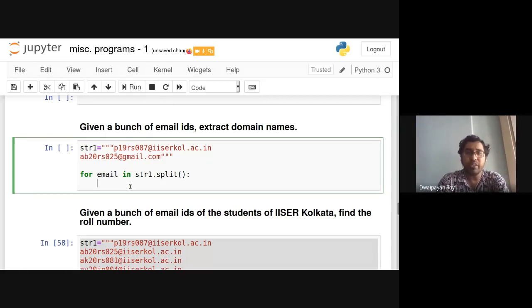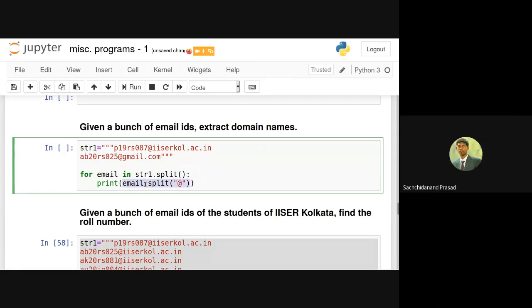Now we can directly print the domain names by using email dot split, then in brackets this @ character, and then what will it print? Can anyone guess?